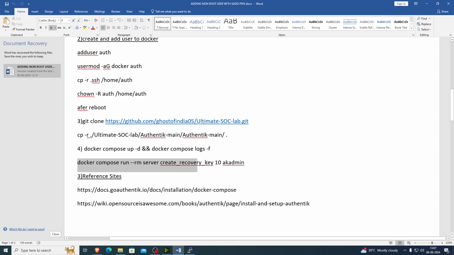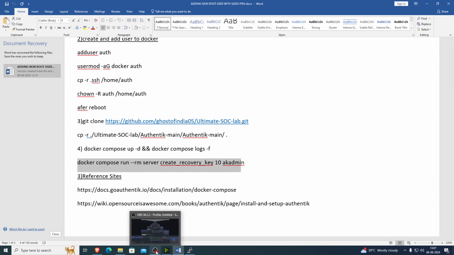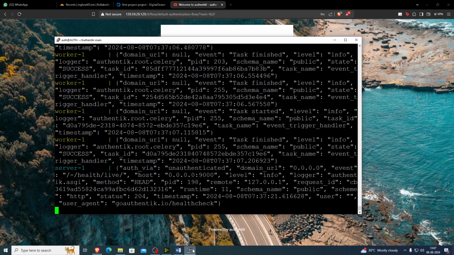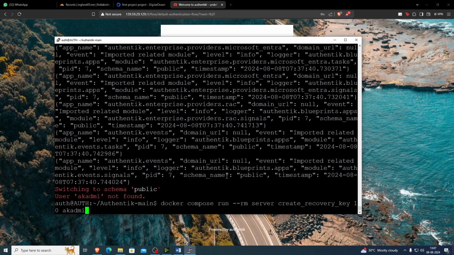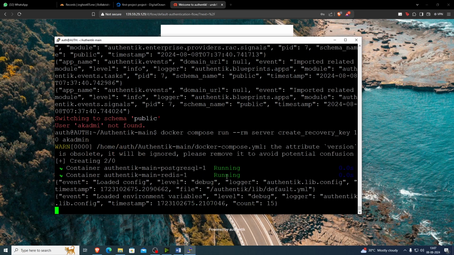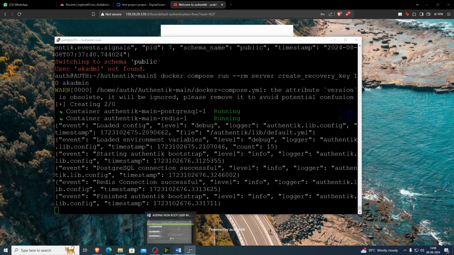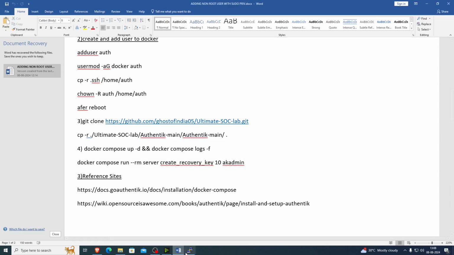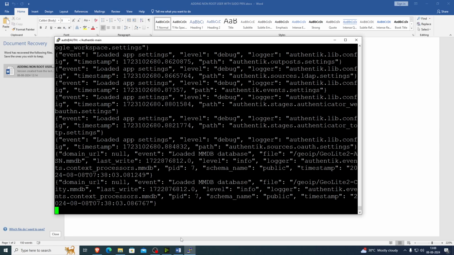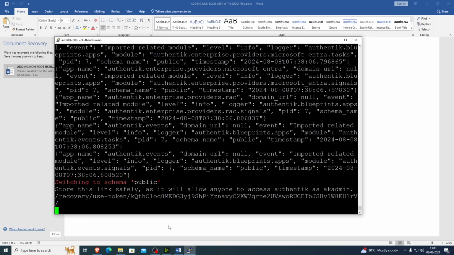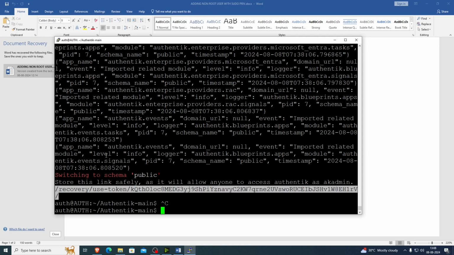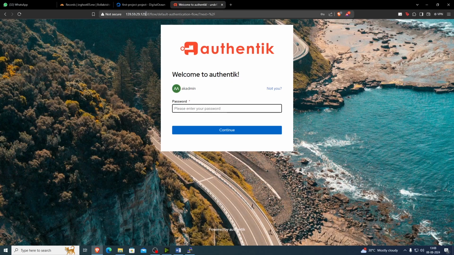Then run this command. Now copy this and paste it here.